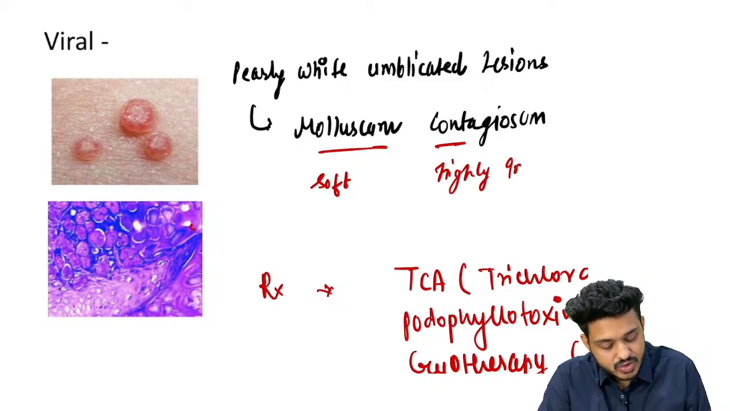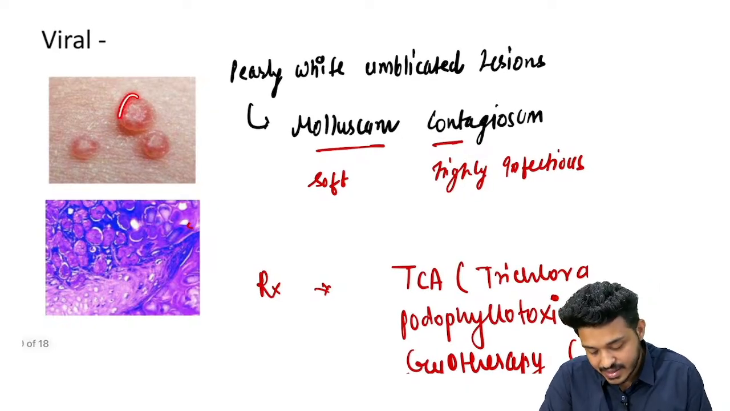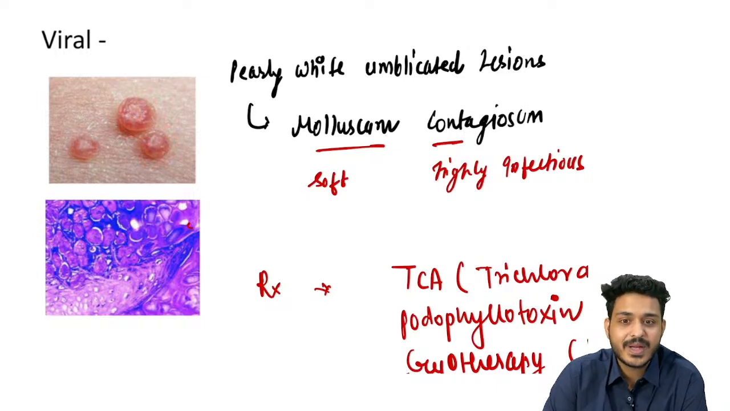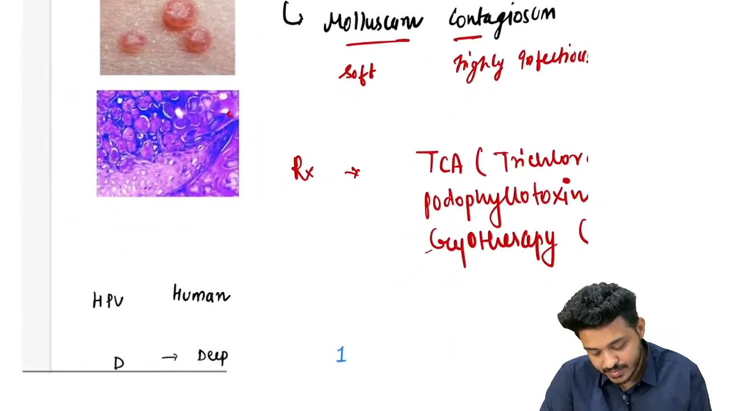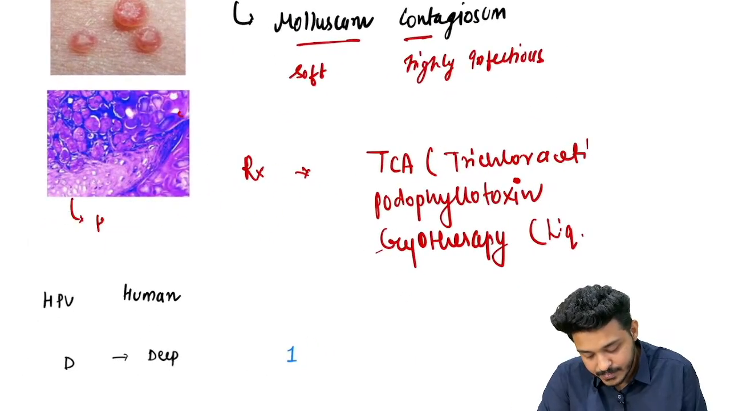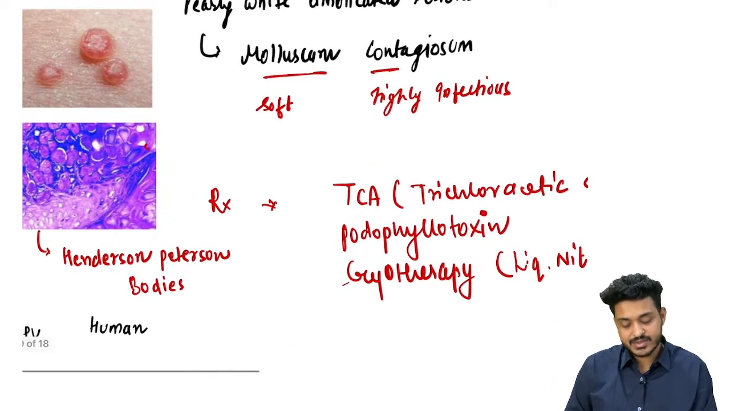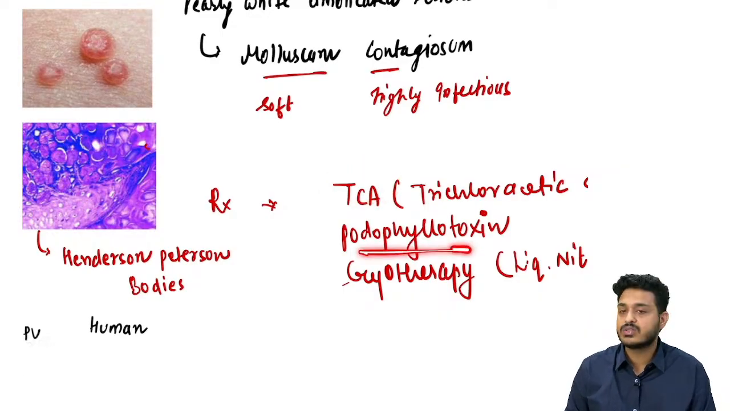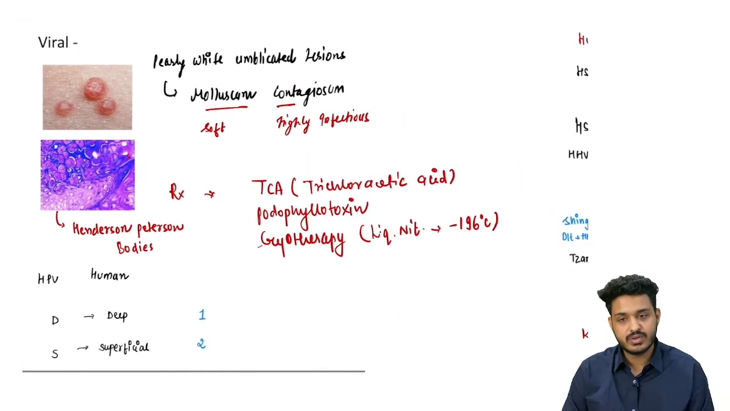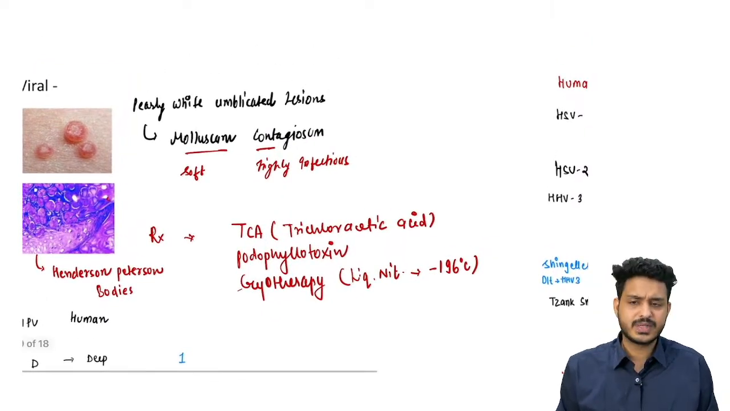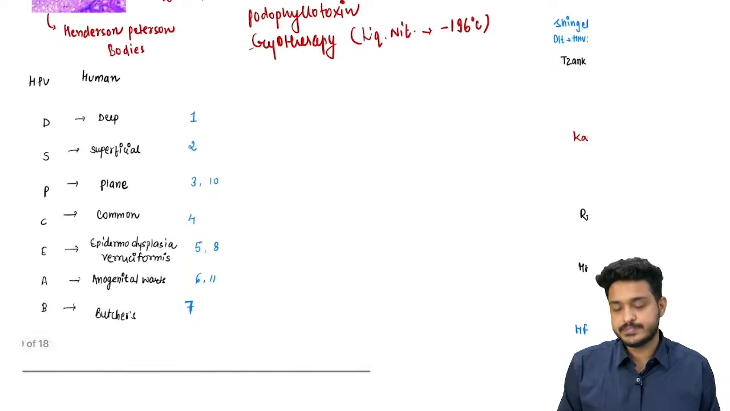They are going to be soft and highly infectious lesions, generally happening in children, right? These are the lesions with the central dip. With the central dip, this lesion is known as what? Molluscum contagiosum. And the bodies you will be finding here are going to be your Henderson-Paterson bodies. What are these bodies known as? Henderson-Paterson bodies are going to be there. HP bodies, right? Treatment is going to be, you can use trichloroacetic acid. We can also use podophyllotoxin, or cryotherapy is also indicated here, right? These are cosmetically not good. That is why we are trying to remove them, right?